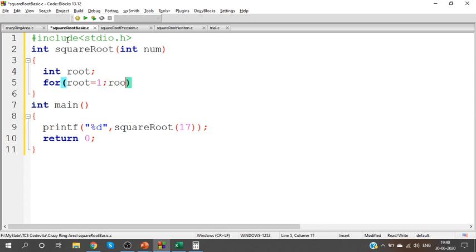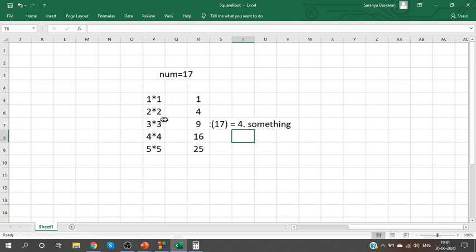Check whether the square value is less than or equal to the original number. Check 1 square, 2 square, 3 square, 4 square like that. Square each value. If it is less than or equal to num, go to the next value. It is an empty for loop, I've added a semicolon to the end. So for 17 we will stop at 5 square.